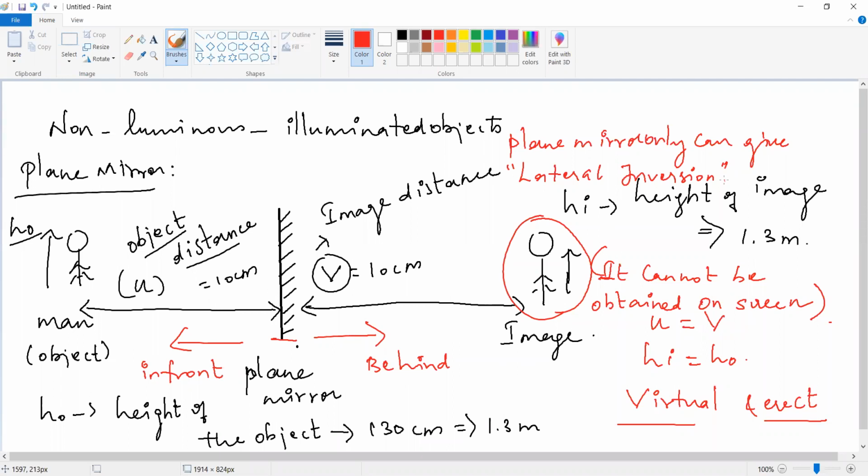Okay. Are all of you clear about the plane mirror? Rahul, are you able to tell the important points on plane mirror? Image formed by a plane mirror will be exactly like the real object. The same distance and the same height of the object will be there. Plane mirror can give lateral inversion. Image formed by a plane mirror cannot be obtained on a screen. Very good. So all the points are over.